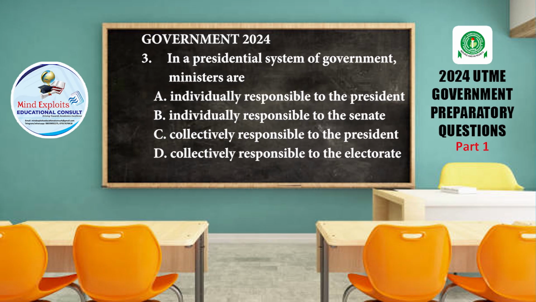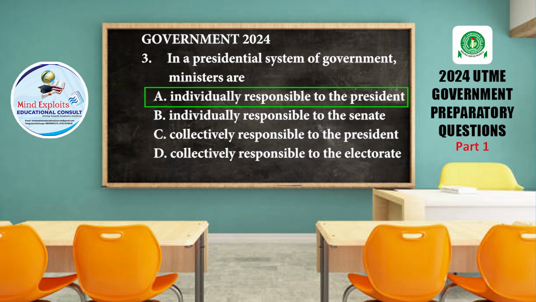Number 3. In a presidential system of government, ministers are A, individually responsible to the president, B, individually responsible to the Senate, C, collectively responsible to the president, D, collectively responsible to the electorate. So what is likely going to be the answer? The answer here is going to be A. Now there are 2 systems of government: the presidential system and the parliamentary system. In a parliamentary system, what you talk about is the collective responsibility.